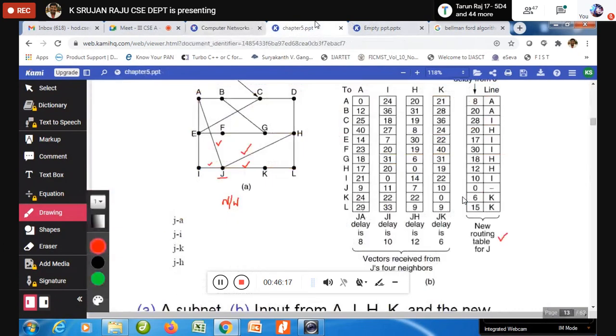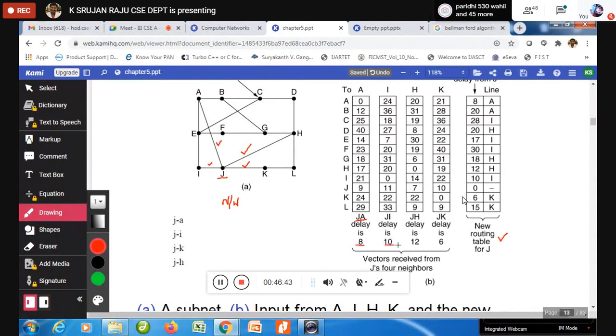So J requests A, I, H, K to announce their tables. A announces its table, I announces its table, H announces its table, K announces its table. Then J notes the delay between J and A. J to A is 8. What is the delay between J and I?